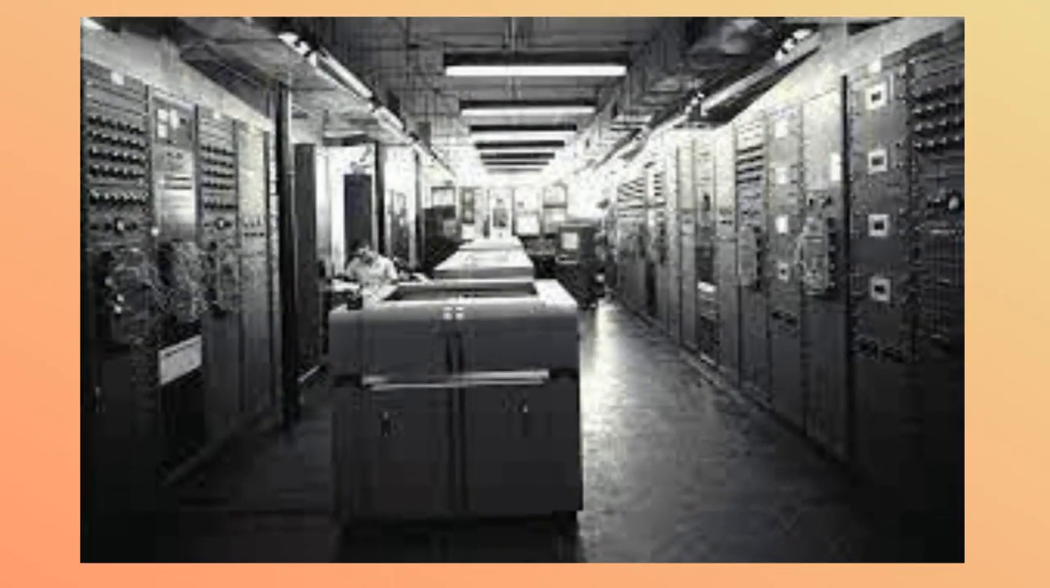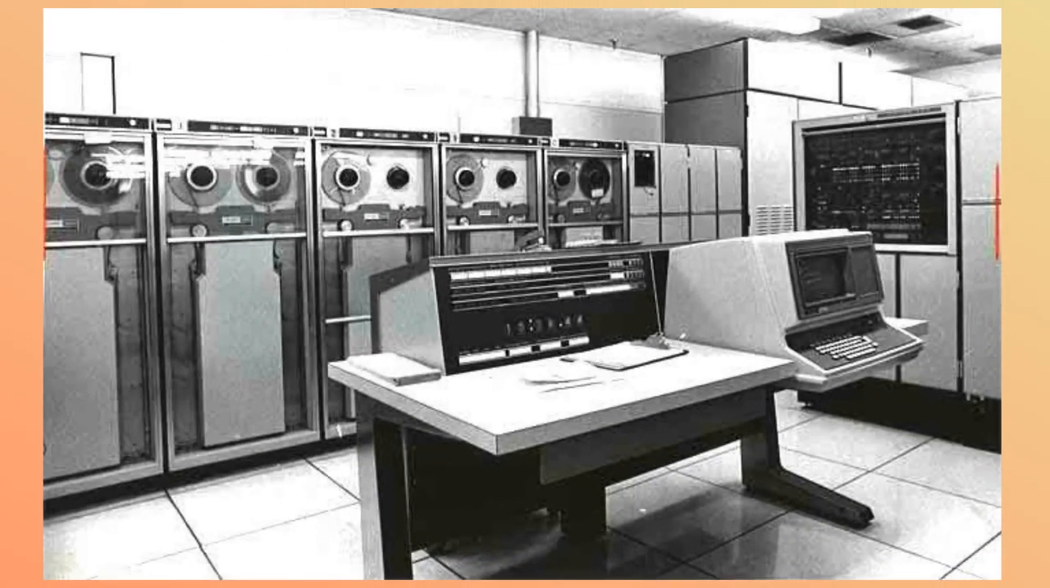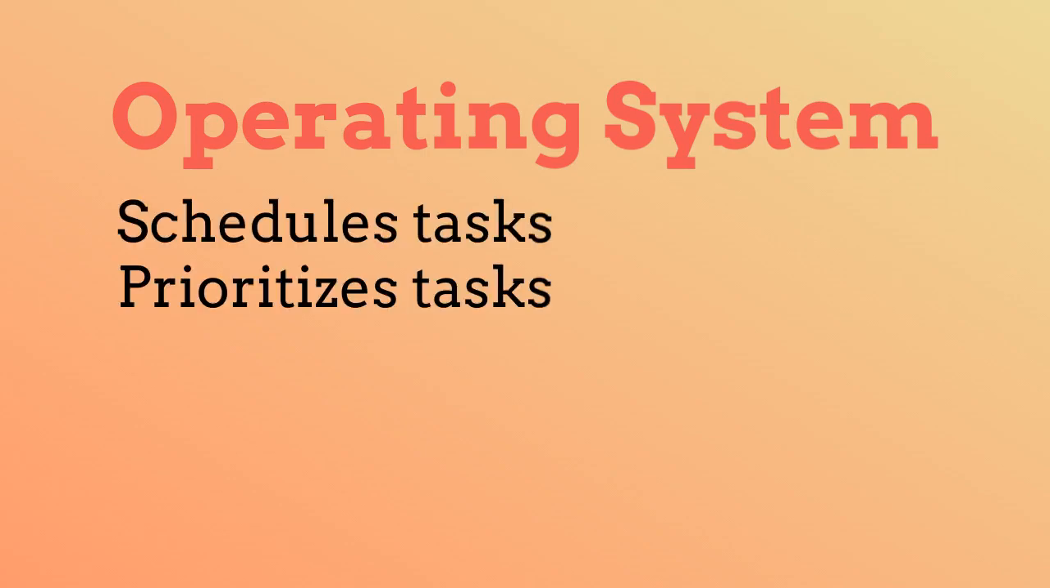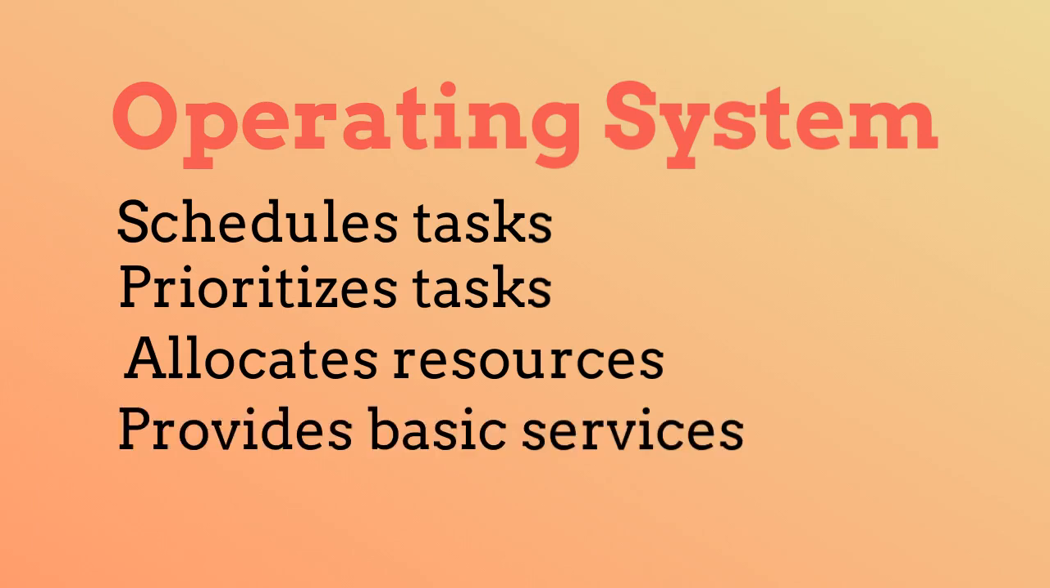As engineers built machines that could do many tasks at the same time and accommodate many users, they needed a program to manage the workflow. They needed an operating system. The operating system schedules and prioritizes tasks, allocates resources, and provides basic services for software running on the machine.